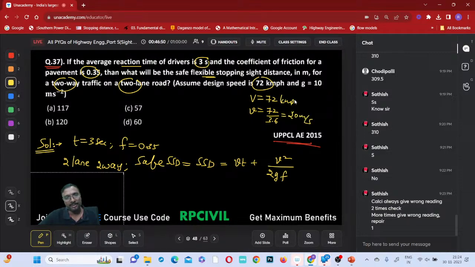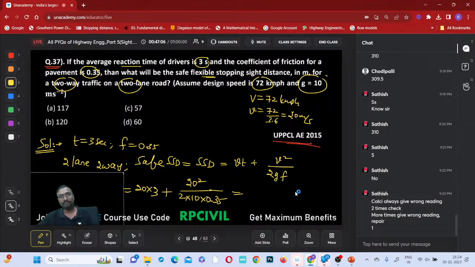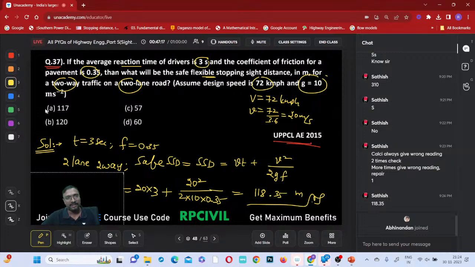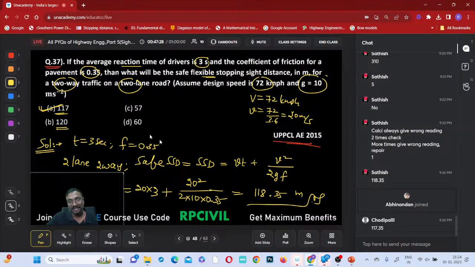Yes, that is 72 kilometers per hour. g is 10, right? 20 into 3 plus 20 square by 2 into 10 into the friction 0.35. How much does it come to be? Tell me now. How many meters are you getting? 118 exactly, or anything nearby. 118.35, right? Which one is the nearby answer? 117 is the nearby answer, na? Or 120 is also a nearby answer, right? 117.35 you are getting.